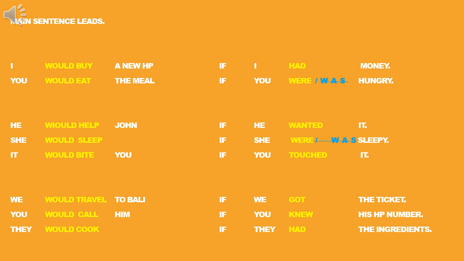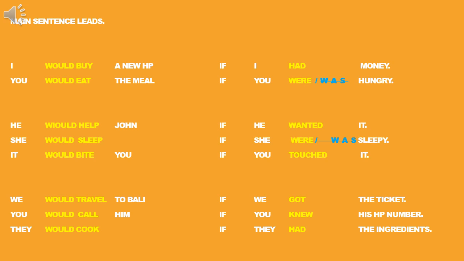From will to would. Just now in formula 1 we use will, but now we use would because this is unreal present. In formula 1, we use have, but we use had because it is an unreal present. We cannot change the fact, even though it is present. I would buy a new handphone if I had money.